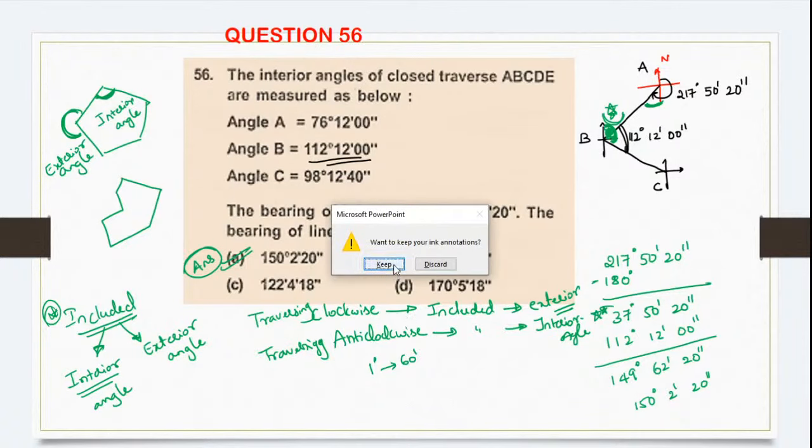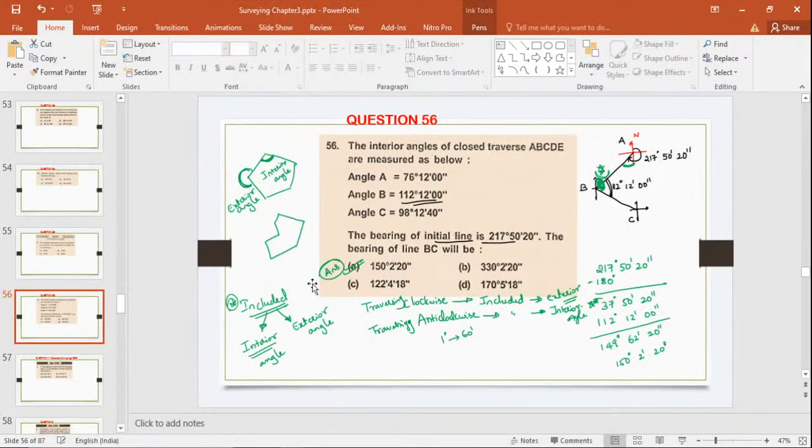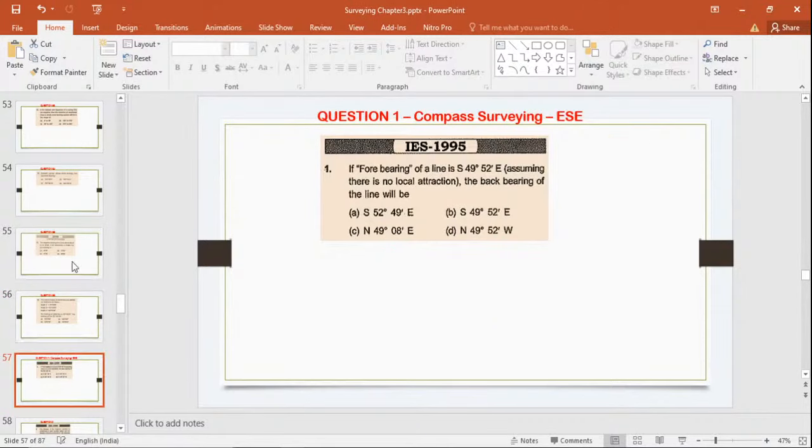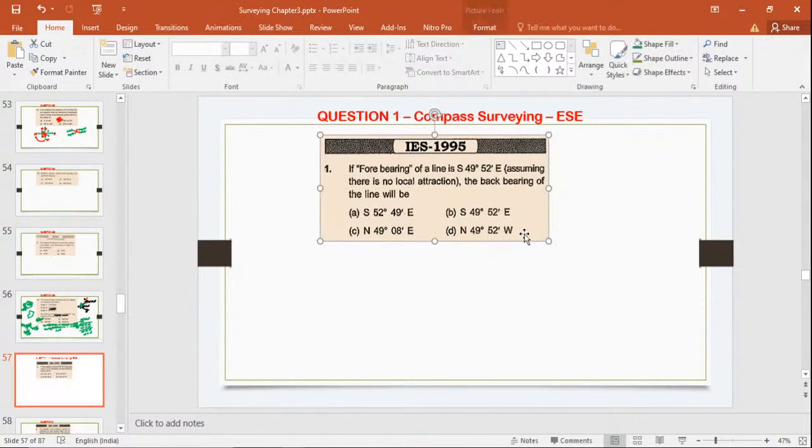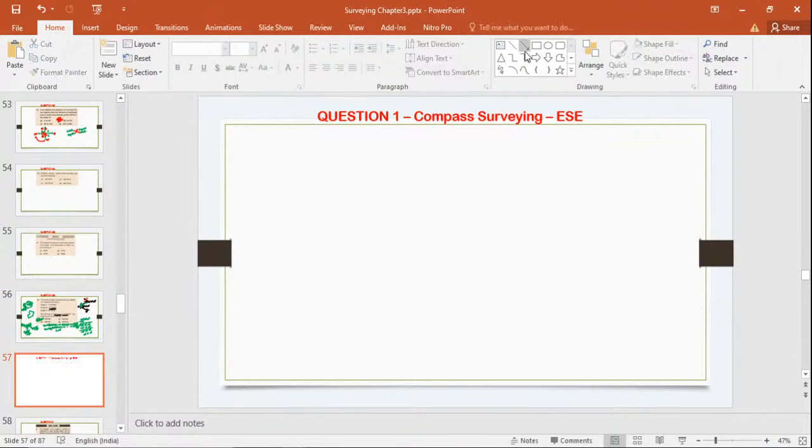So in the next Monday's class, we will discuss some PYQs.